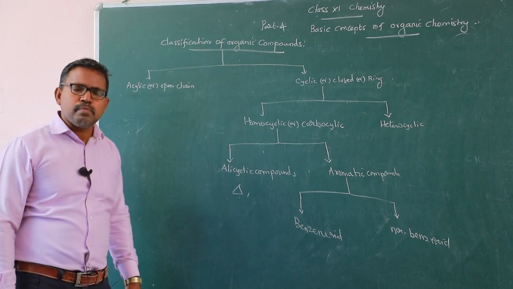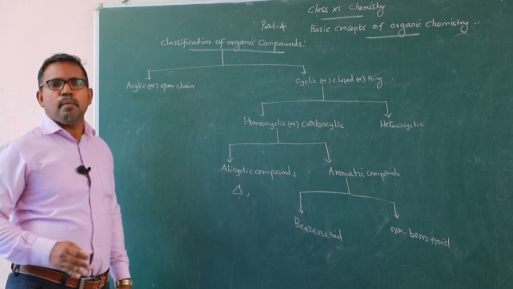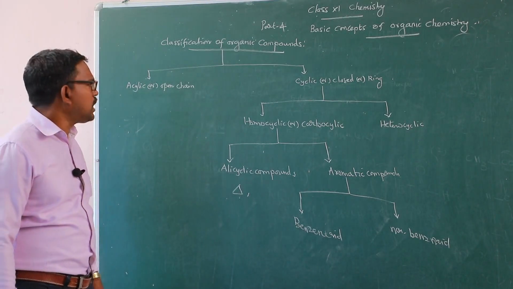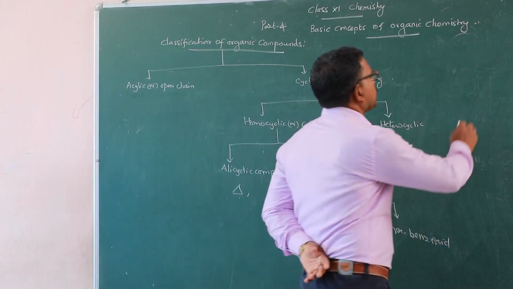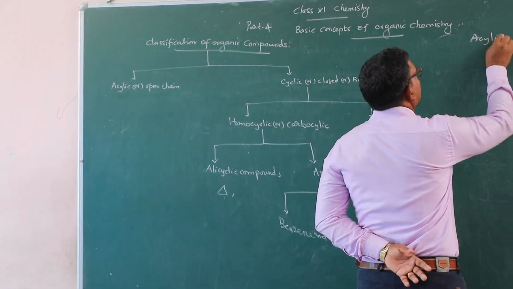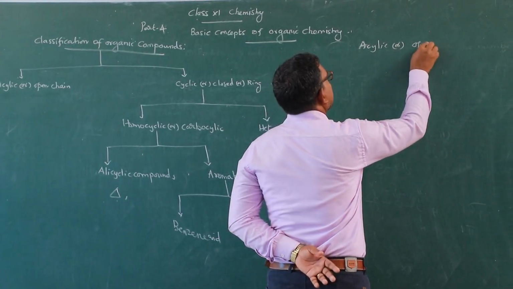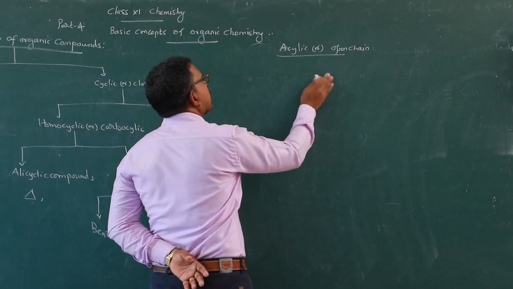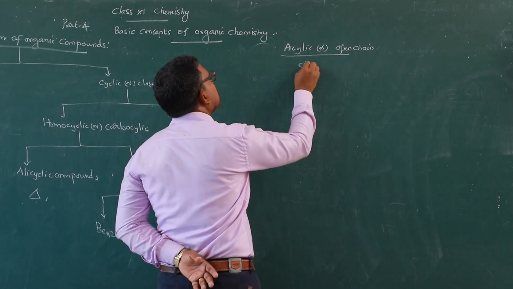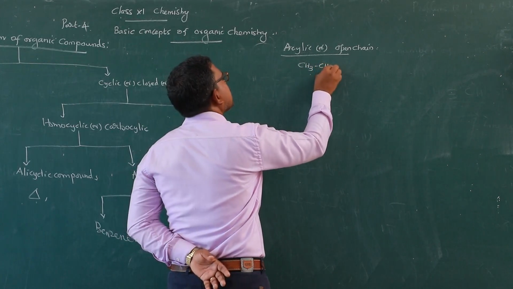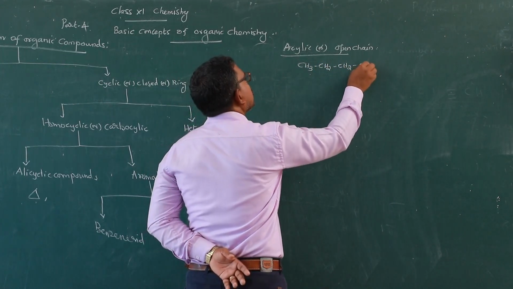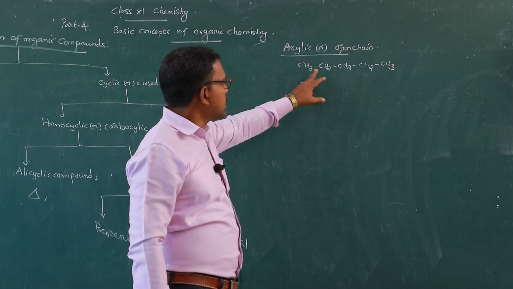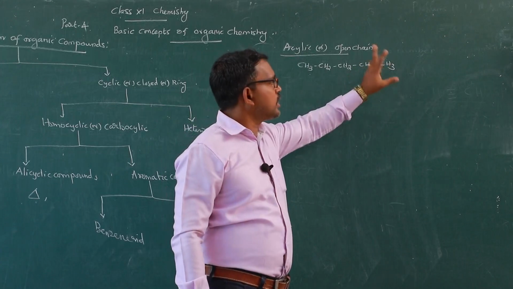The majority of these compounds, especially these acyclic or open chain compounds, consist of carbon and hydrogen. So they are hydrocarbons. CH3, CH2, CH2, CH3, etc. CH3, CH2, CH2, CH2, CH3.